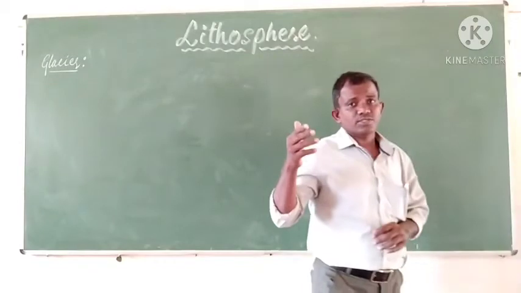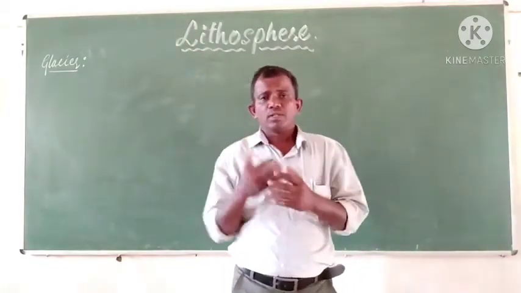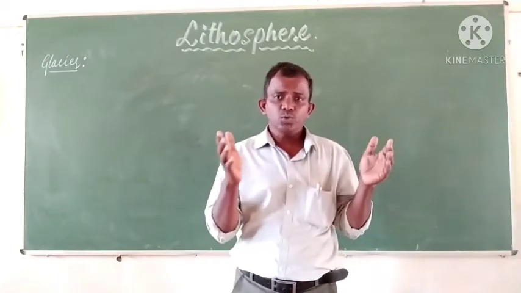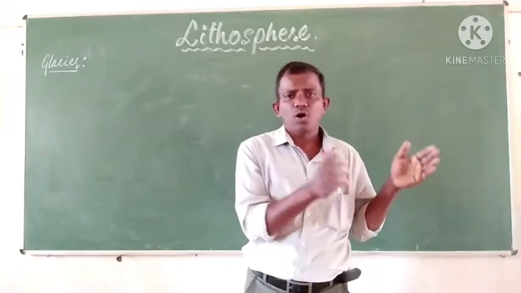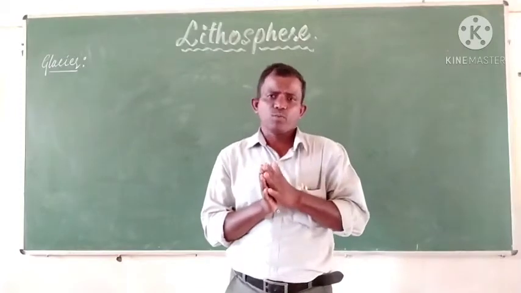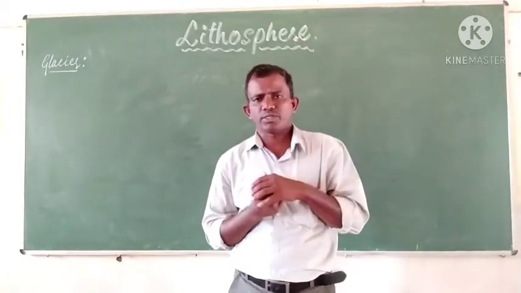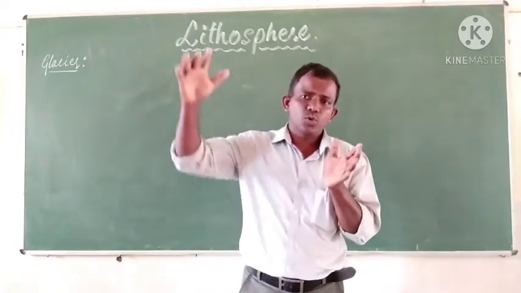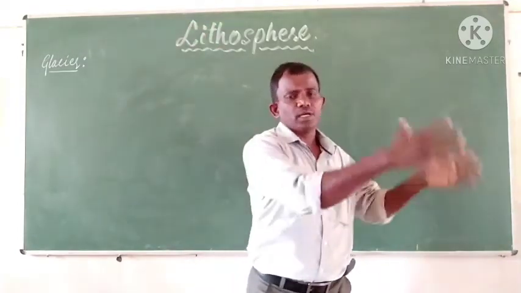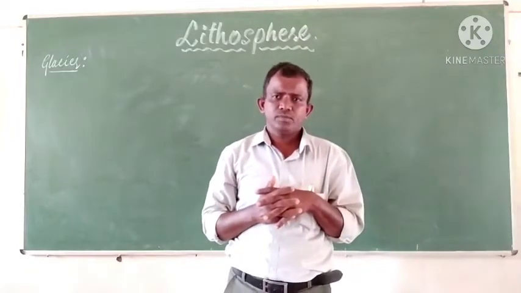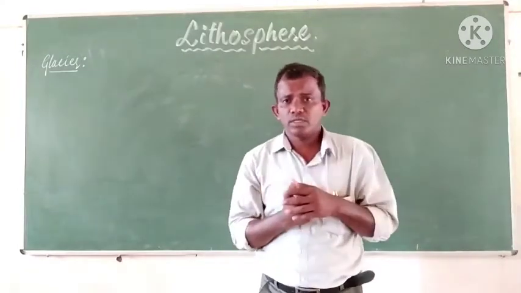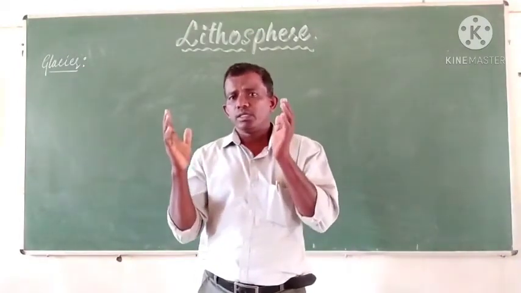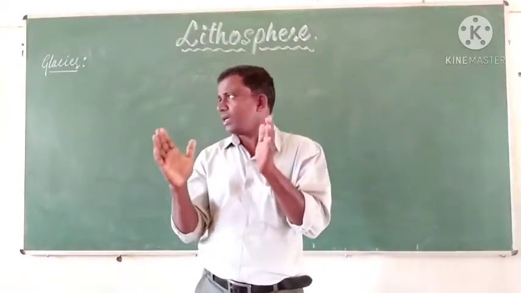The glaciers move from the higher regions towards the lower regions due to the weight of the ice and snow or due to the gravitational force. So the huge mass of ice and snow starts moving like a river. This kind of water body results in the change of the landscape.